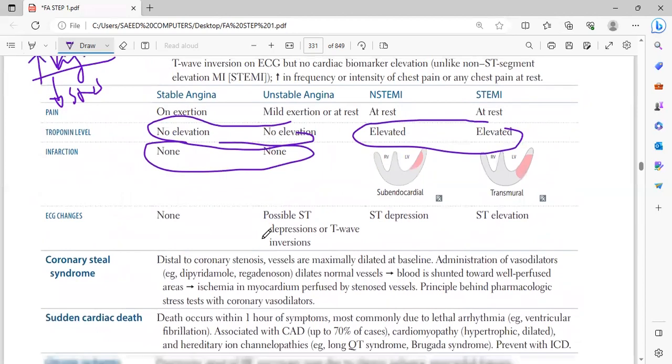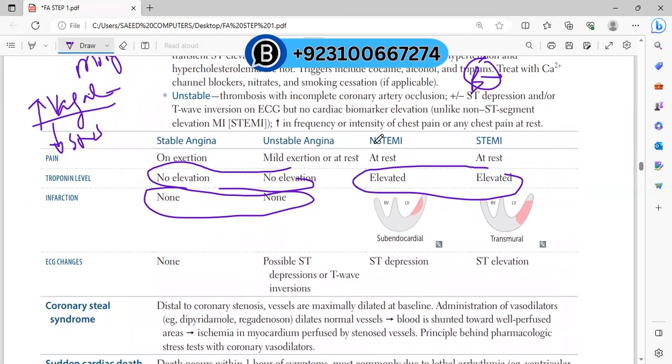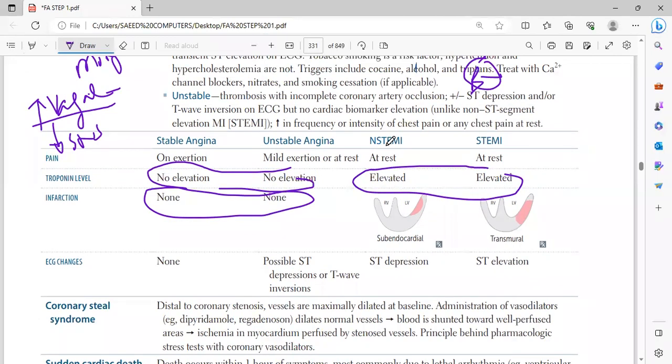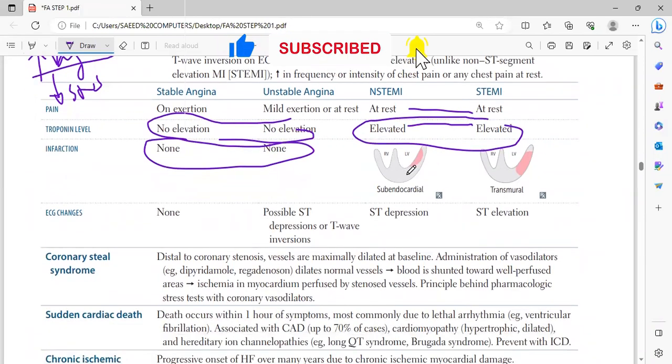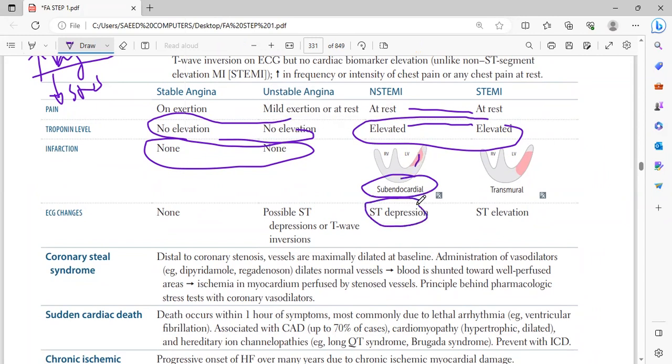Now I will move on to MI. One is STEMI, and the other is non-ST elevation MI. Pain occurs at rest in both, and in both you have elevation of troponin. The difference is that in NSTEMI you have subendocardial ischemia, so you see ST depression. In STEMI you have transmural injury, so you have ST elevation. That is the difference on ECG. Otherwise, the same points.